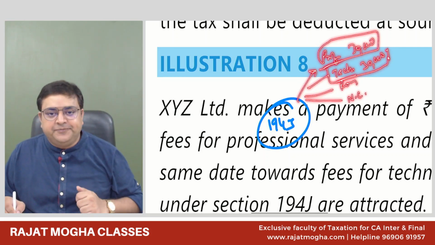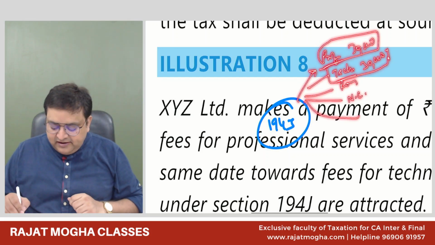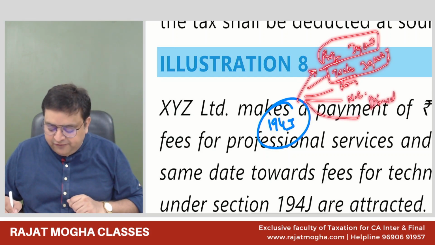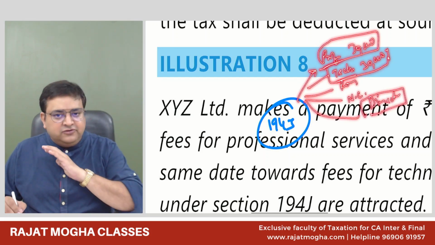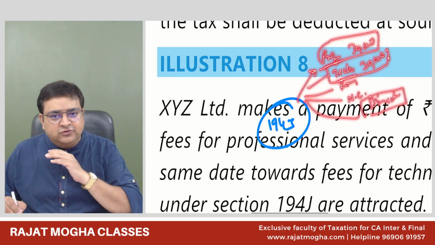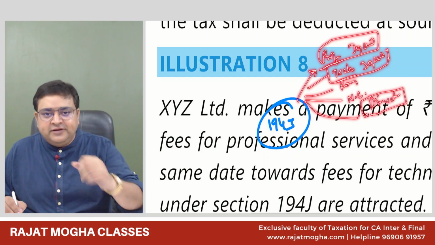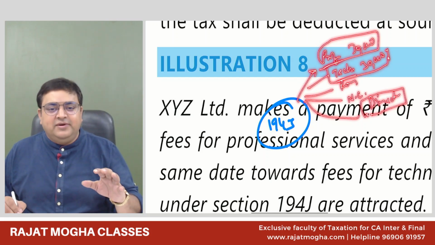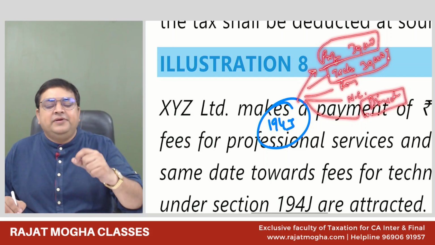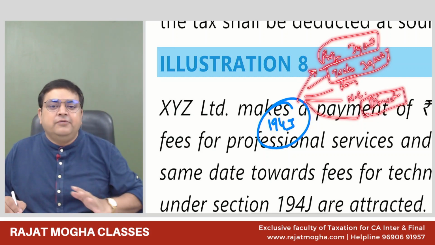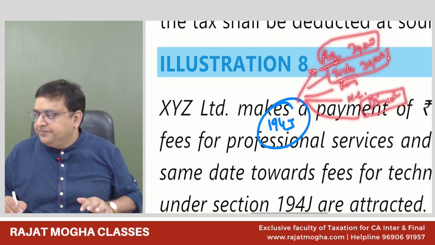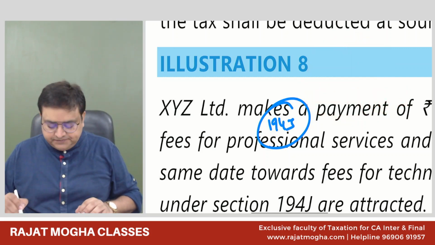The last thing is that if you are paying to a director, guys, it is not subject to 30,000 rupees. There is no threshold limit. Even if you are paying 100 rupees to a director, just as an extreme example, TDS would still be deducted at a rate of 10%. Are you okay with 194J?